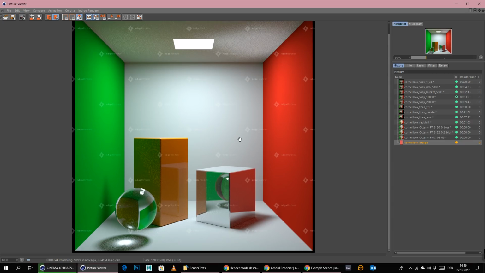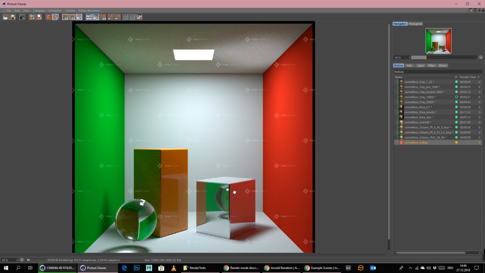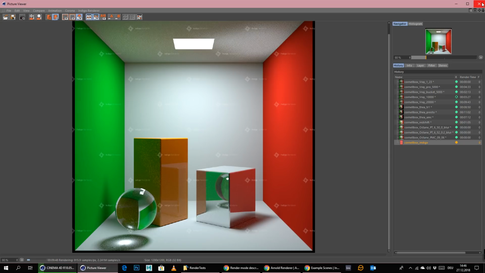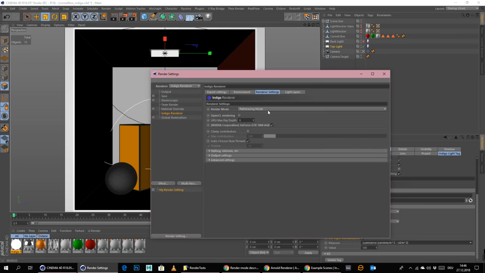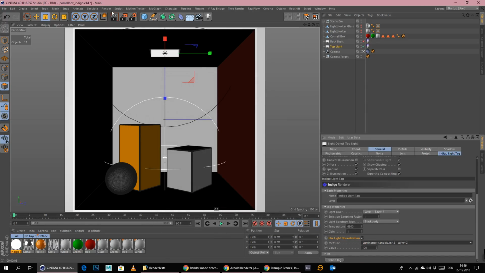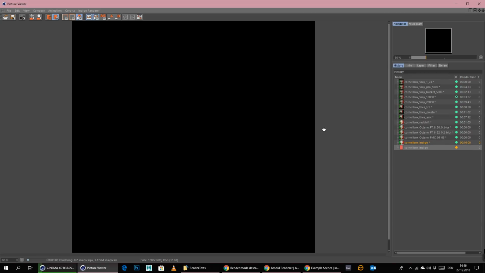So after 10 minutes we still have a lot of noise, probably expected from a path tracer here, only path tracing mode. So I think a bidirectional path tracing mode would be here way better. And this is probably the next method that we will be using. Okay, so let's stop it here at 10 minutes. And let's switch the mode to the next one. Let's go to path tracing with bidirectional. And let's see what we get here after 10 minutes.